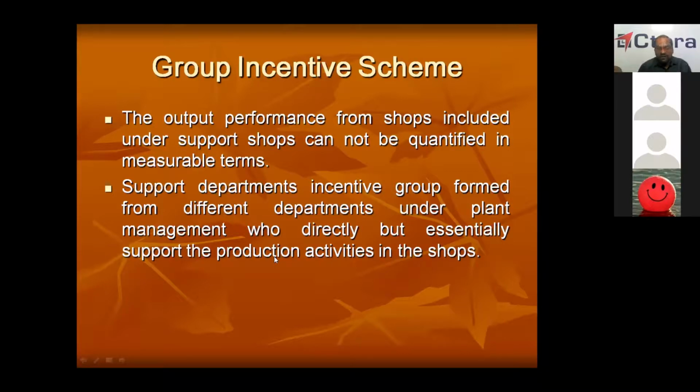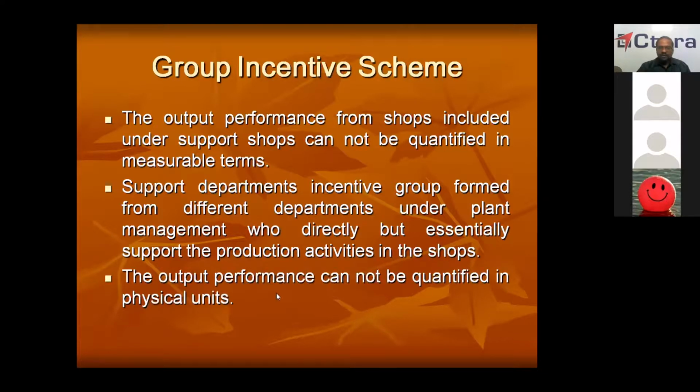They will define the equivalent standard production unit for each shop. They will be only supporting the production department. That's why they're called support department. The output performance cannot be quantified in physical units. So for the support department, you cannot quantify their output in physical units.